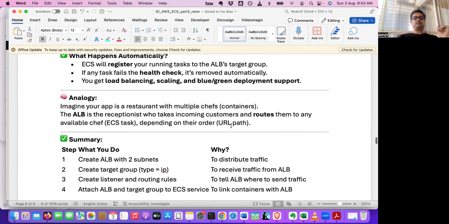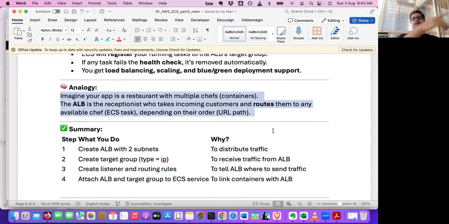So the analogy is like your restaurant with multiple chefs, or containers, and ALB is the receptionist who takes incoming customers and routes them to any available task depending on your order or URL path. Right? Web or API, based on that, it will divert. Like tea or idli dosa, based on that, it could be sending to the proper counter.